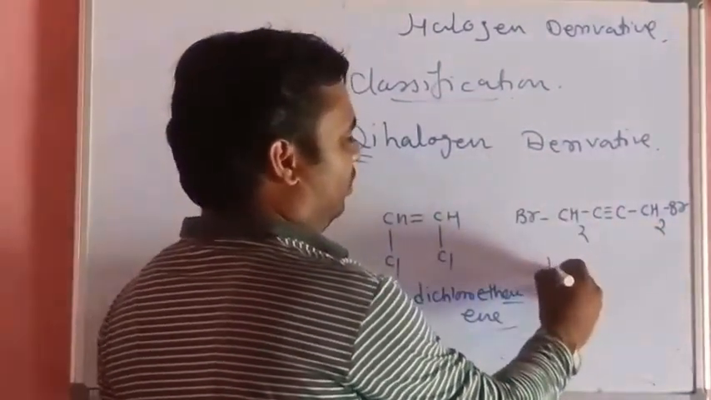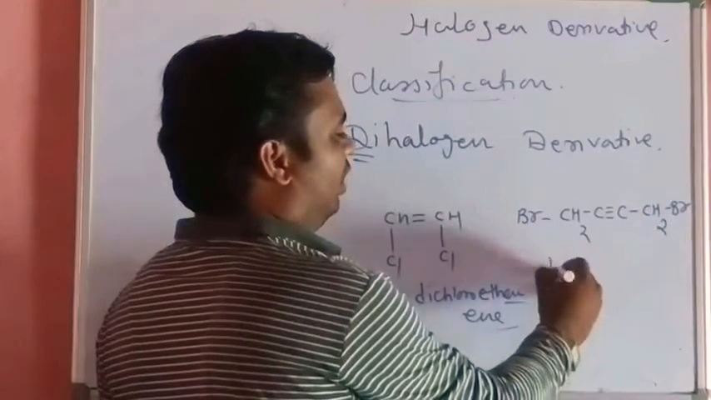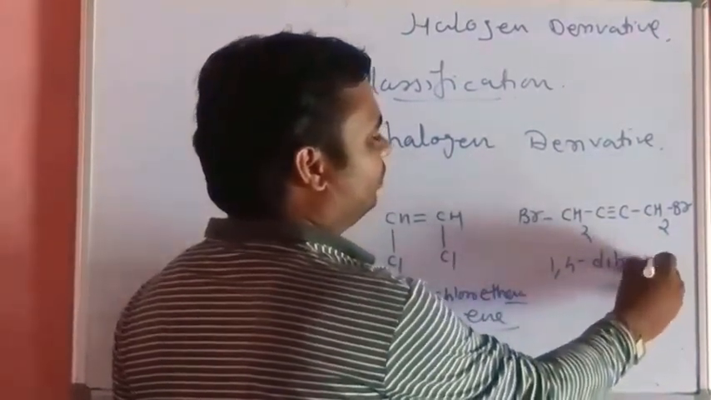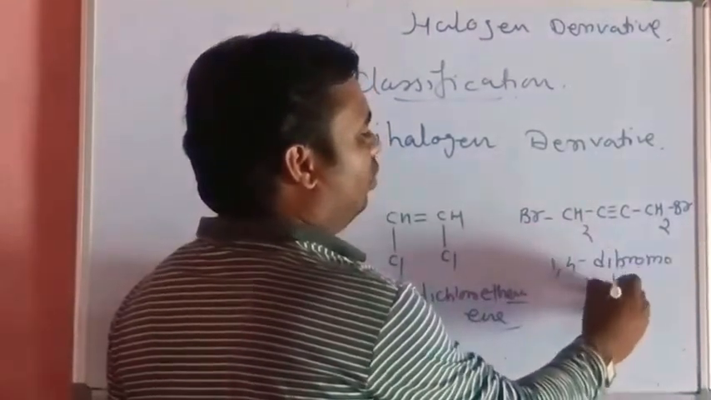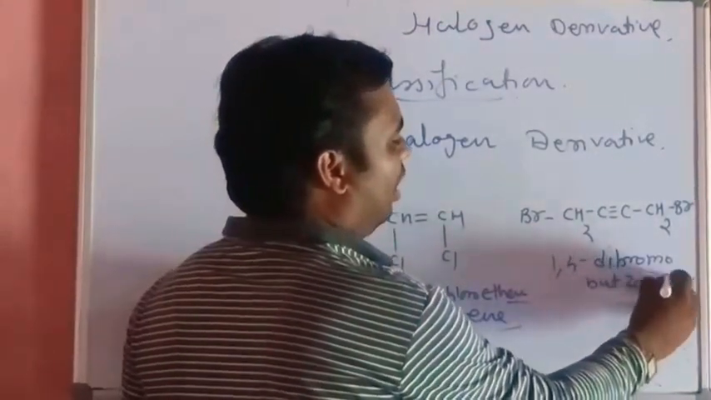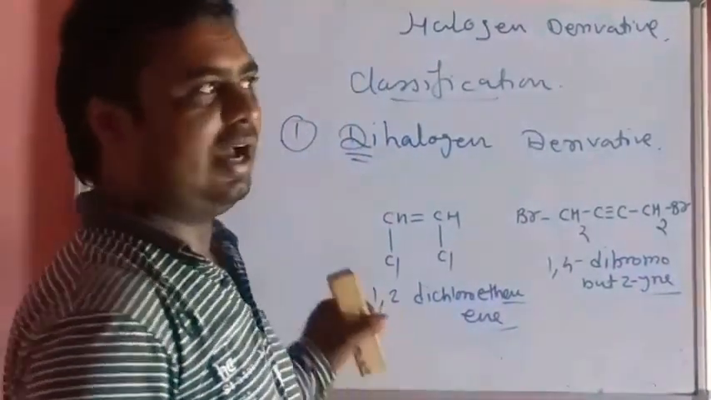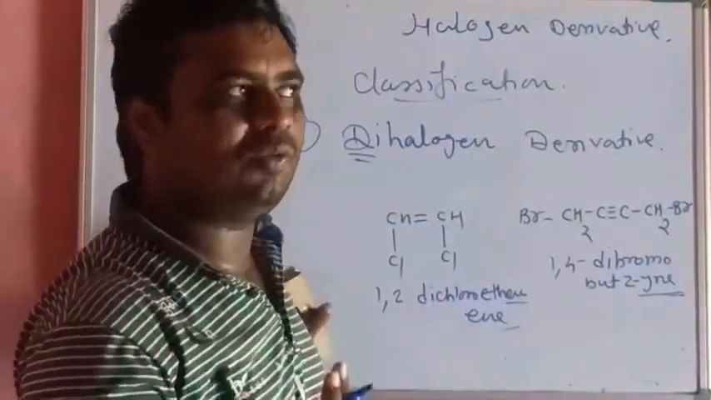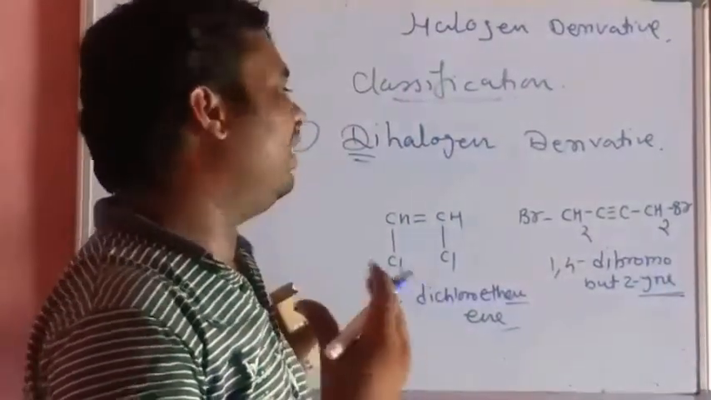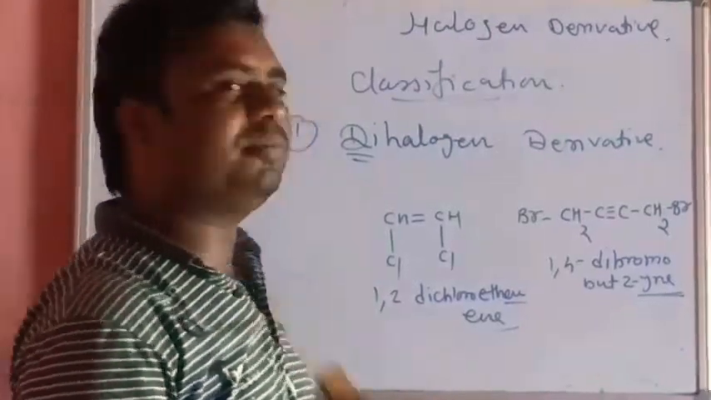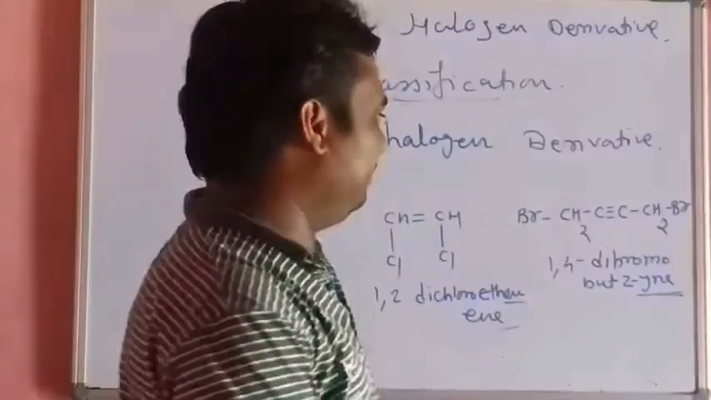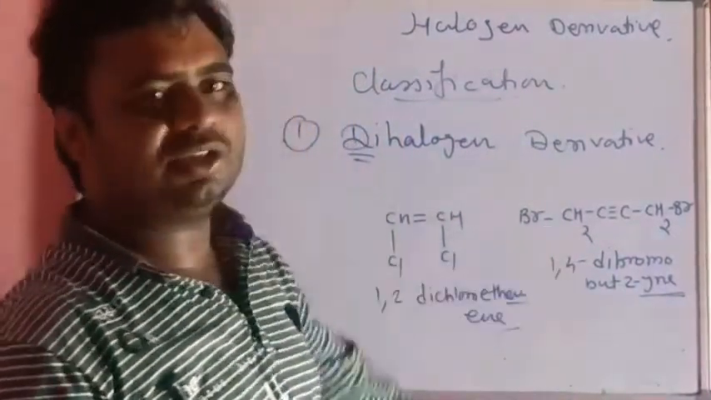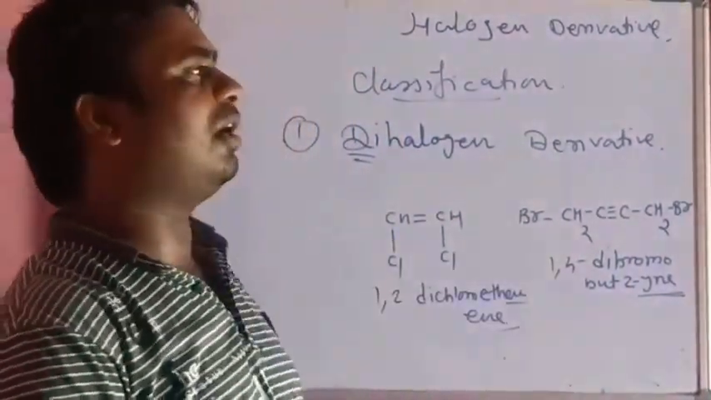1,4-dibromobut-2-yne. Yne, not ene, yne. Why use yne as a suffix? Because there is the presence of a triple bond, that is alkyne. This is the example of a dihalogen derivative of unsaturated hydrocarbon containing a carbon-carbon triple bond.